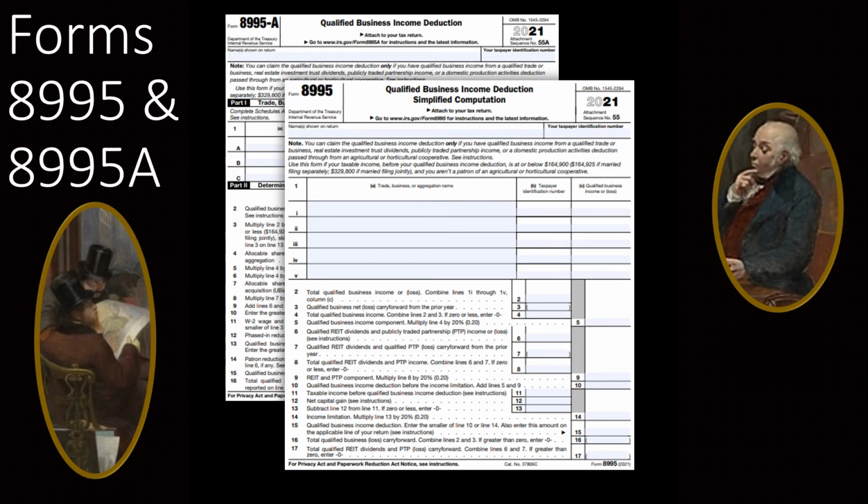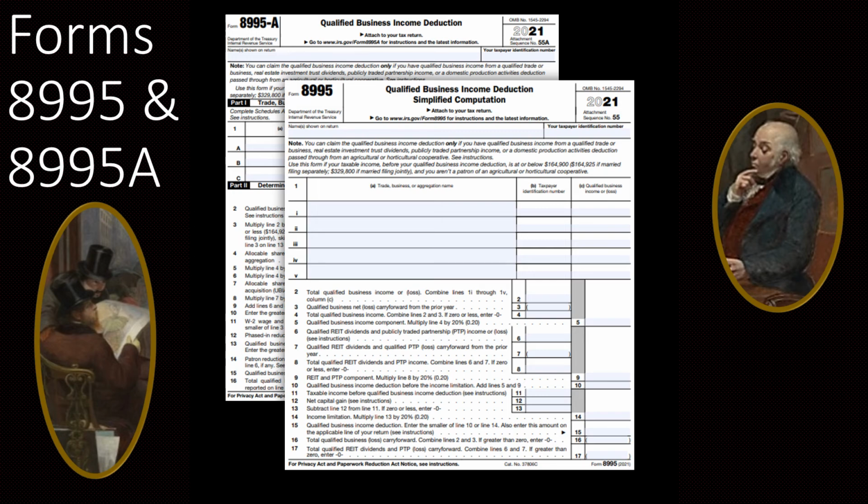And these are our forms 8995 and 8995A. It's where the QBI is calculated. You won't see both of these on a return. You would just see one or the other. And for our clientele, we're really going to be looking at the 8995, the simplified computation. You'll notice up in this grid in the top portion is where the taxpayer's services and businesses are listed out.